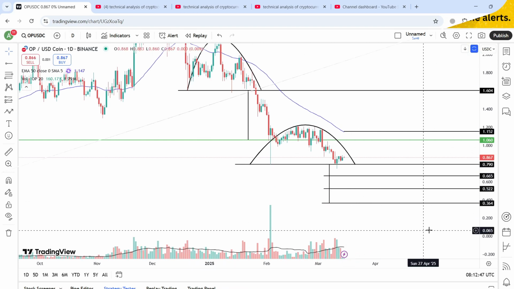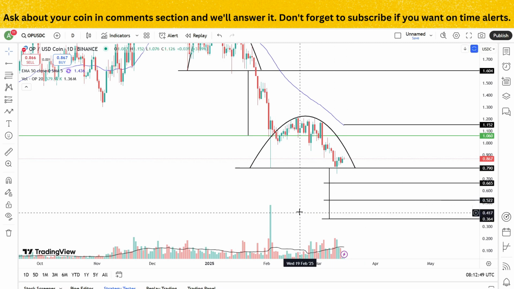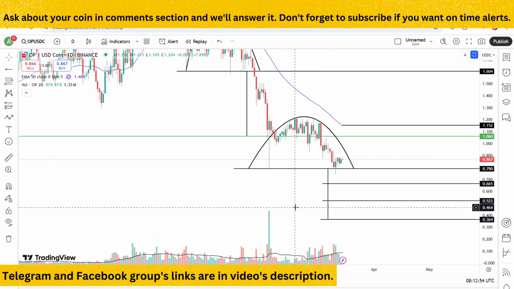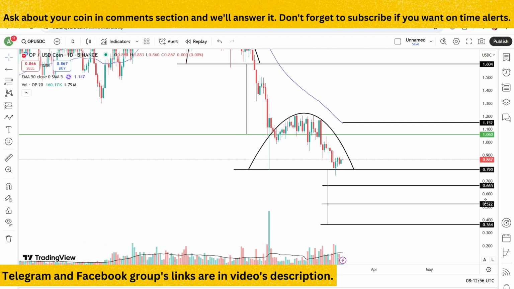If we look at this coin, currently this coin is moving in its downtrend. As this coin is moving in its downtrend, we need to follow two strategies in this coin. First strategy is sell on strength, and that strength level is 1.152. If you have bought this coin at higher rates and are now stuck in this coin, it might give you a chance to exit from it, and that exit point is also 1.152.